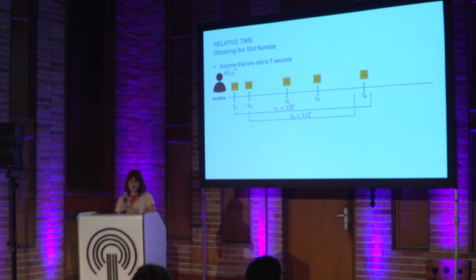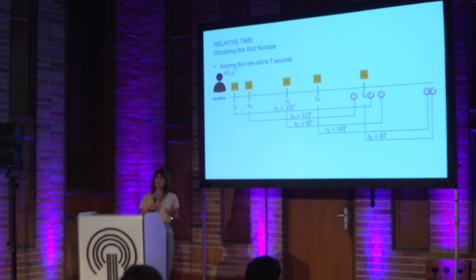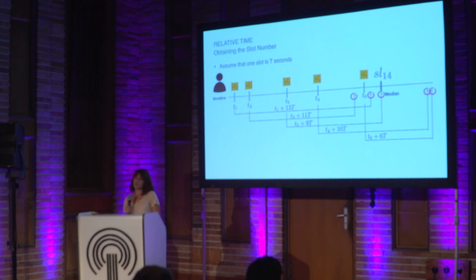So it is 14 minus 3 T seconds later. And it does the same for all the arrival times. And then it obtains some candidate start time for slot number 14. And after that, he chooses the median as a start of the slot number 14, and the algorithm ends like that.